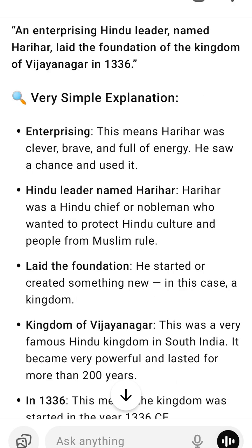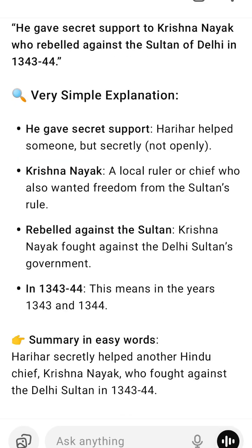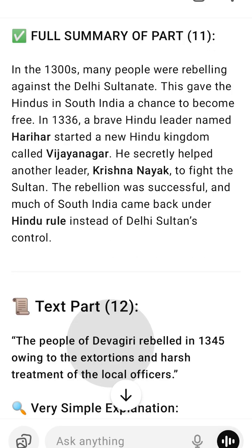In the early 1300s, India was ruled in the north by a Muslim ruler named Mohammad bin Tughlaq, Sultan of Delhi, but his rule was full of problems. Many of his governors and officers rebelled and disobeyed him. People were angry because of bad treatment, heavy taxes, and his strange ideas, like moving the capital. Because of these problems, his control over faraway places like South India became weak.